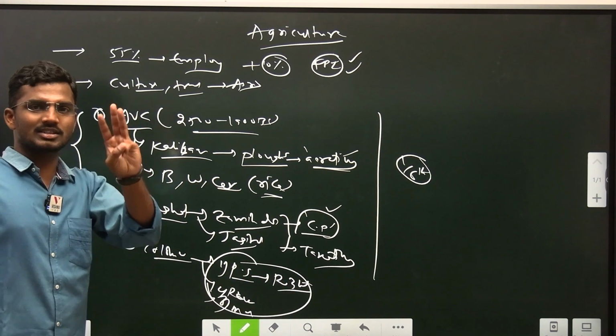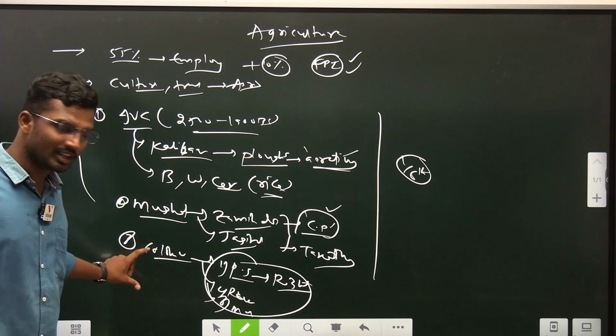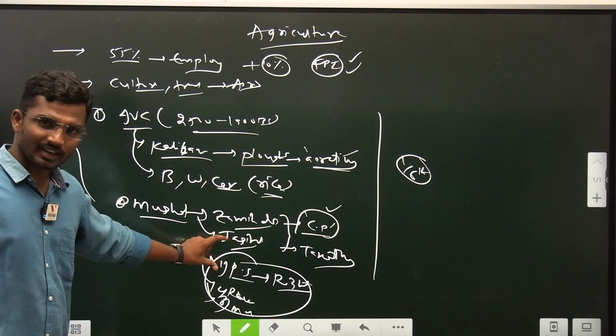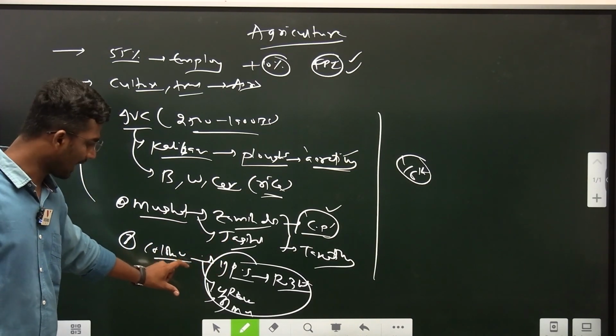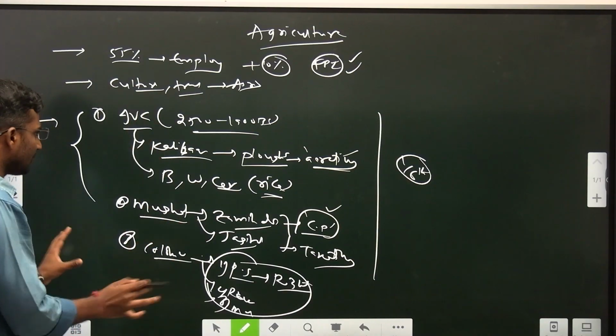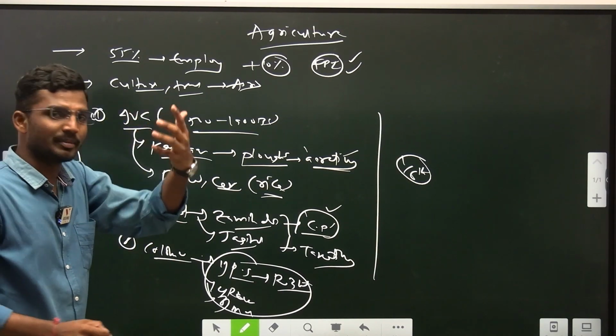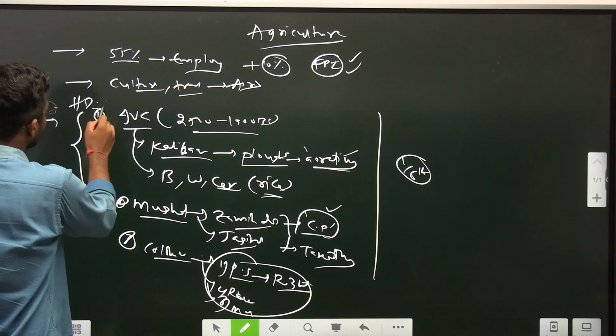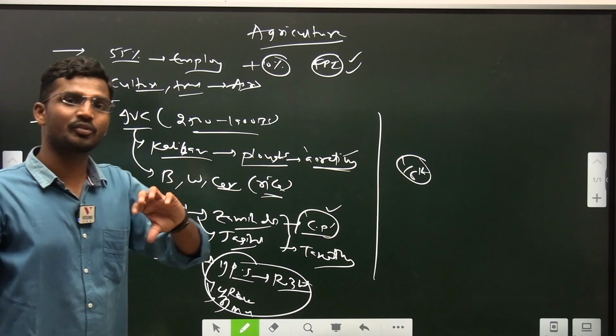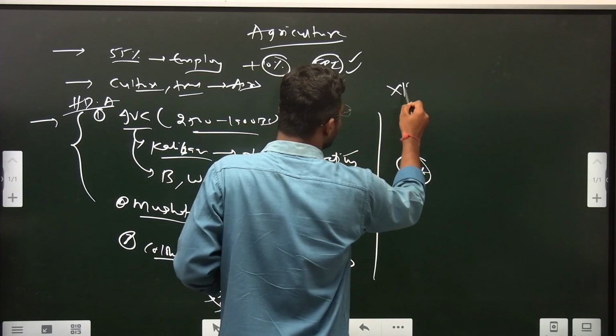So three important agricultural changes came during the colonial period. That is, one is the permanent settlement system, second one is the Raitwari system, and then the Mahalwari system. In brief, this I can say is the historical development of agriculture in India. Now, when you look at features, what are the important features of Indian agriculture?